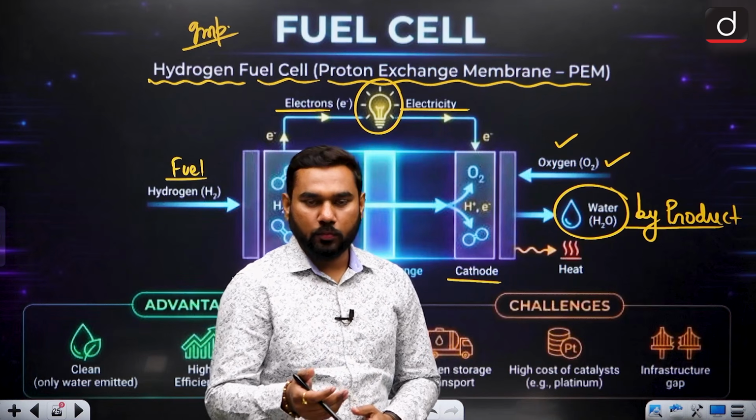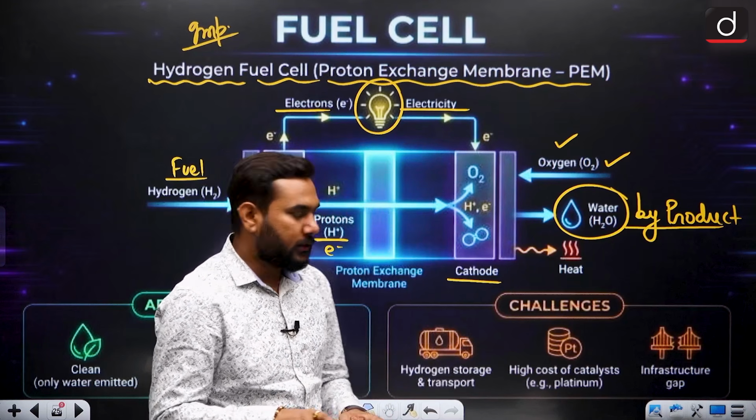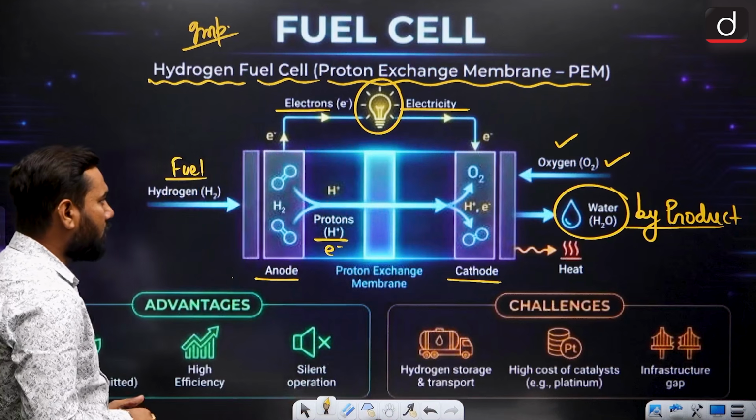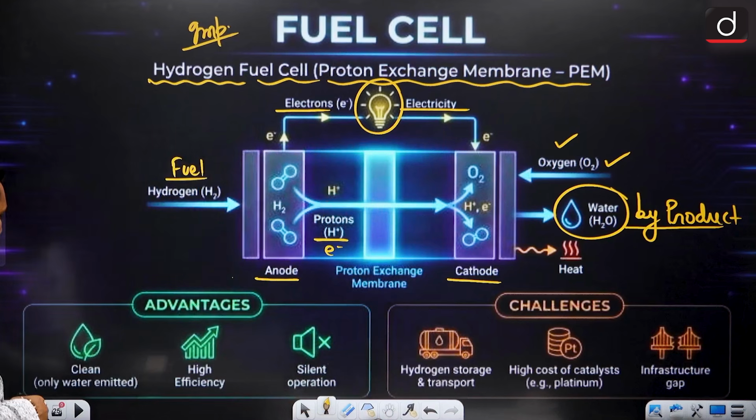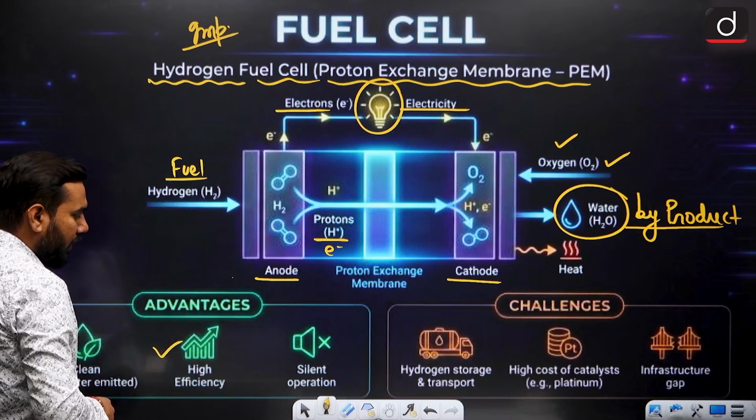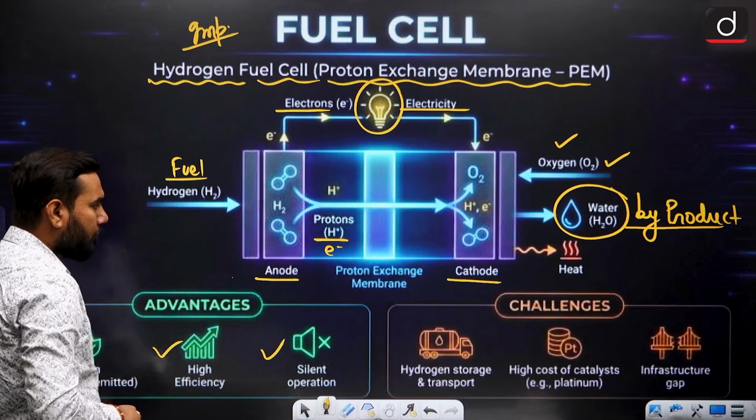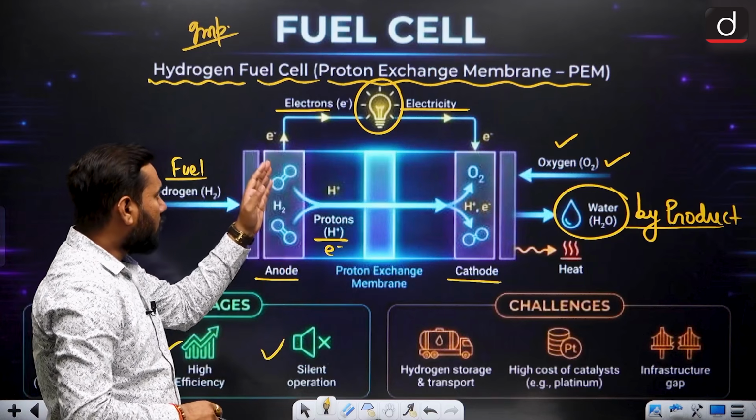Water can come out from this part, but in the form of vapor. So both are the correct answer. So this is your hydrogen fuel cell. When we talk about advantages, this is the cleanest energy, only water is eliminated, no issue with this. High efficiency, long duration stability, and silent operation, no sound, because only electron flow provides you the electricity.